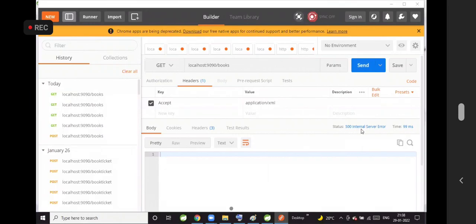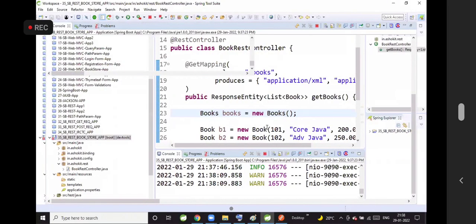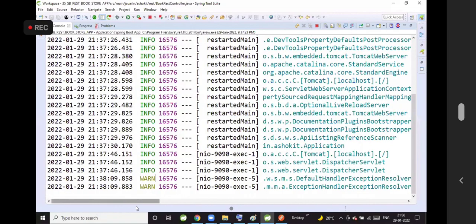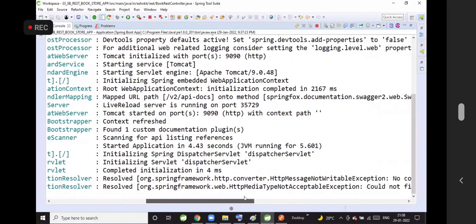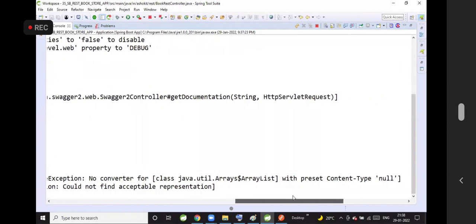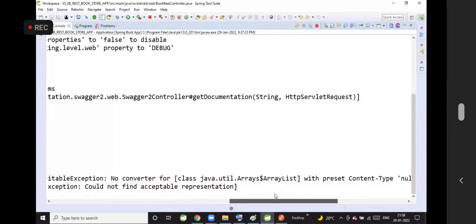500 internal server error. If my method is returning a collection list, is it converting to XML and coming, or is it giving a problem? 500 server problem. Internal server error. It is unable to convert that list object into XML. Exception handler resolver: could not find acceptable representation with the content type null.